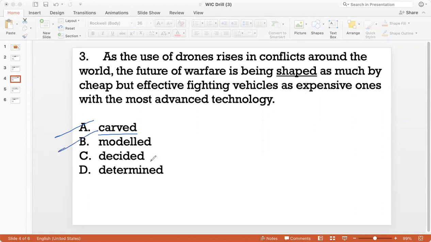Now, decided has a sense of finality about it, right? I can say I have decided to follow this course of action. But here I'm saying the future of warfare is being shaped. It is still in the process of being influenced, right? So I don't think decided captures that because decided is a more final word than what we are looking for.